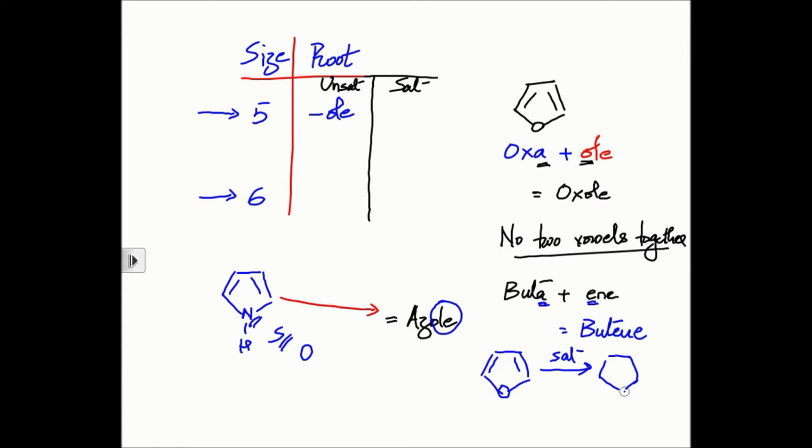Whereas if you have a completely saturated analog like this, what is the common name for this compound? Have you come across this compound? There are two types of structures for carbohydrates. What are they? One is a 6-membered ring with oxygen, the other one is a 5-membered ring with oxygen, right? They are called something nose structure and something nose structure. Furanose and pyranose structure, have you heard of that before? Okay. This compound is called tetrahydrofuran.